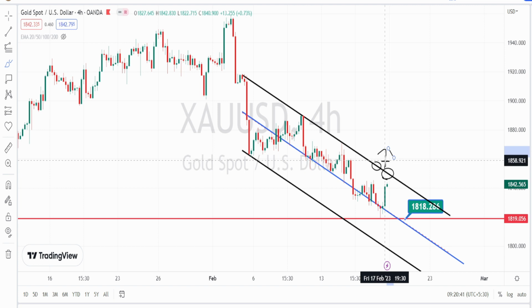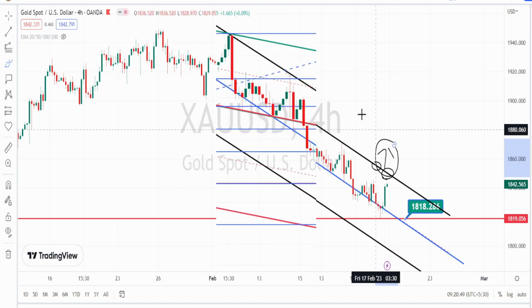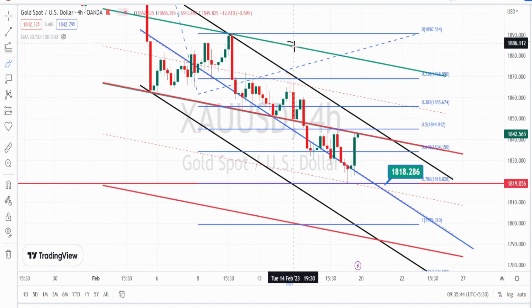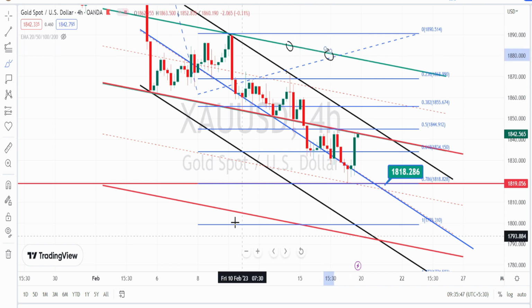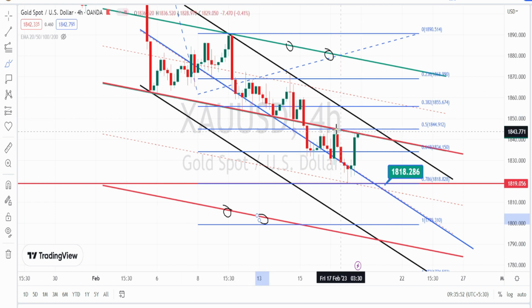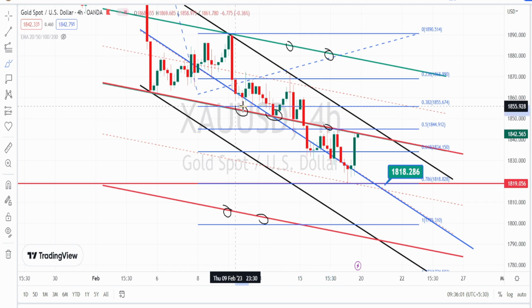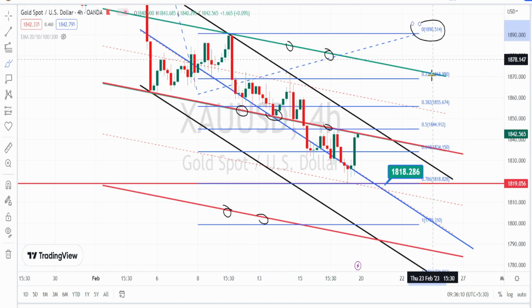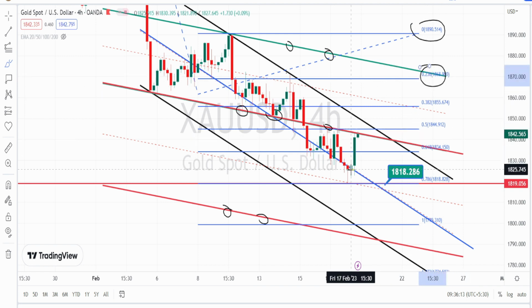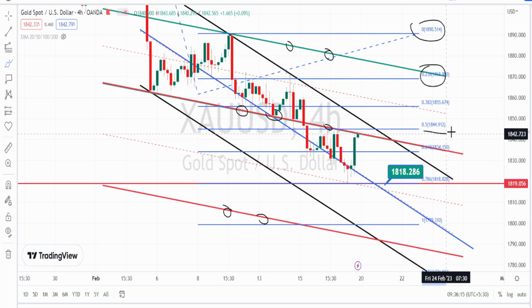Whether it will be the confirmation on the bullish trend reversal, or it will again be considered as a bullish side retracement. So in 4 hours time frame, I have added another green color resistance line and the red color support line also, and currently we are noticing the price action to test this mid resistance line, which was acting as a support line in the past price action also. And also I have used the Fibonacci's extension tool, and according to this extension tool, we can notice that currently the price action is testing the 0.5% resistance level, which is around 1844, and